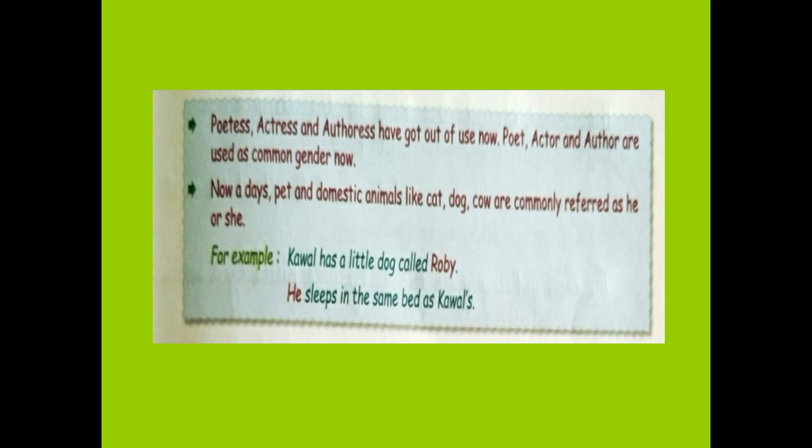Earlier for poet the feminine was poetess. For actor, the feminine was actress. For author, the feminine was authoress. But now, in our modern English, we have excluded them from feminine and masculine genders and we have included them in the common gender.